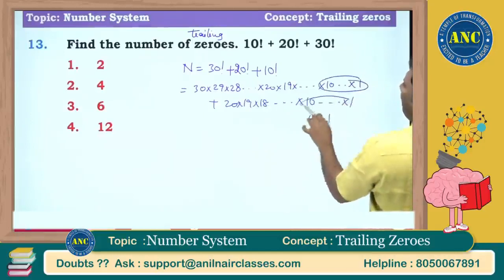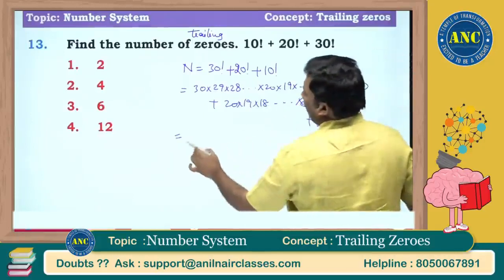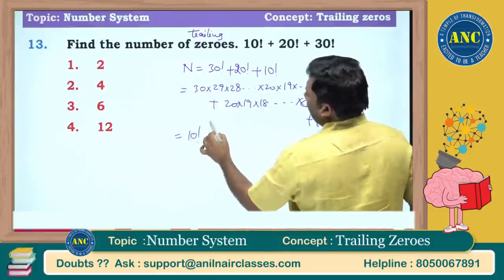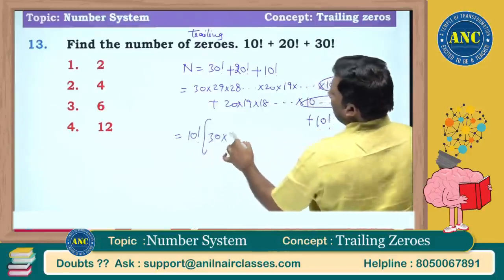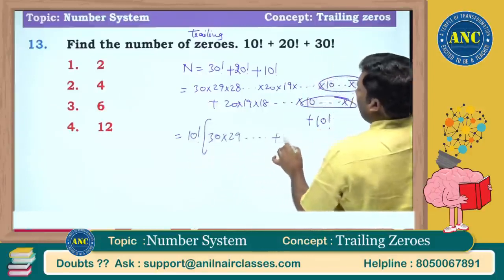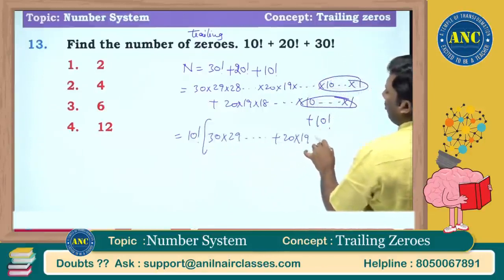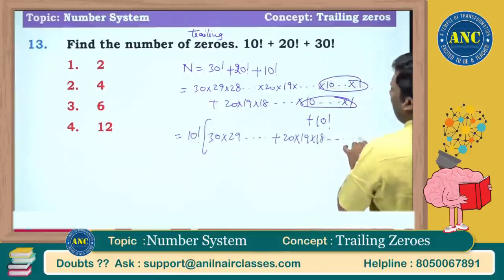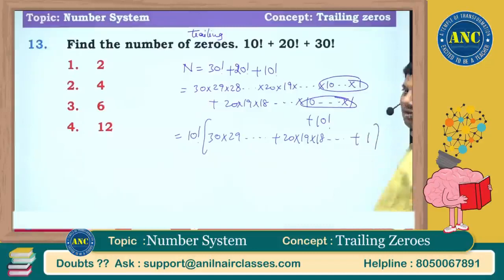Here it is 10 factorial, here it is 10 factorial. So if I take 10 factorial common, it is 30, 29 and so on, plus 20 into 19 into 18 and so on, plus 1, plus 1.